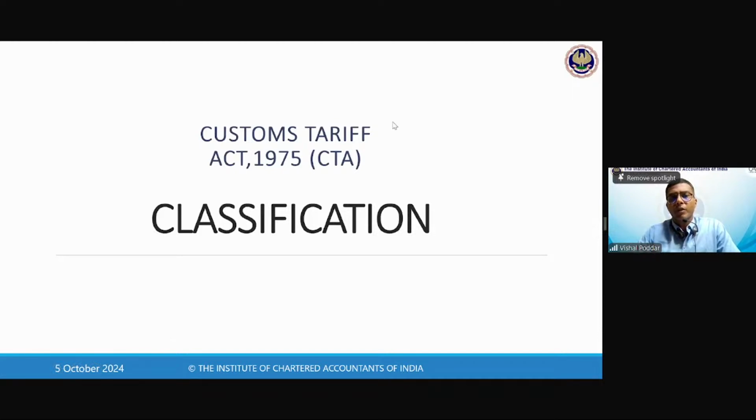Yes, they are 6 because a further 2 digits are added for further bifurcation, which I have not shown. So in total there are 8 digits. It may happen that every service may not have 8 digits because their classification is over within 6 digits. But still, since we have the mechanism of writing 8 digits, Ayush, even if the 6 digit classification is over because there is no further categorization, then we add 00 because we need to make it 8 digits.